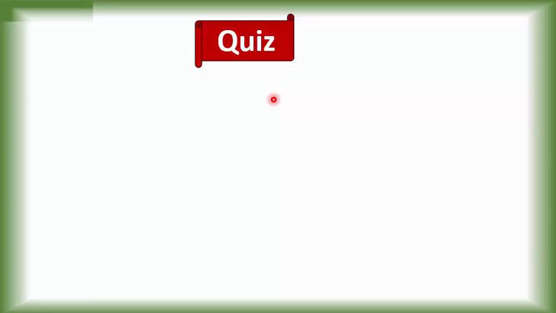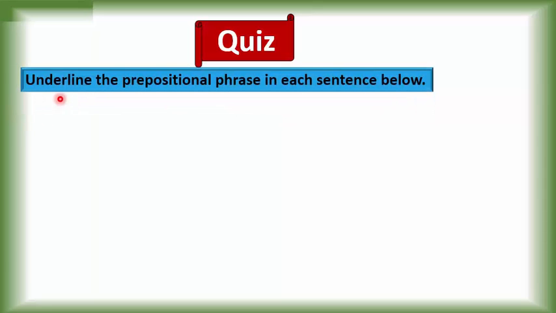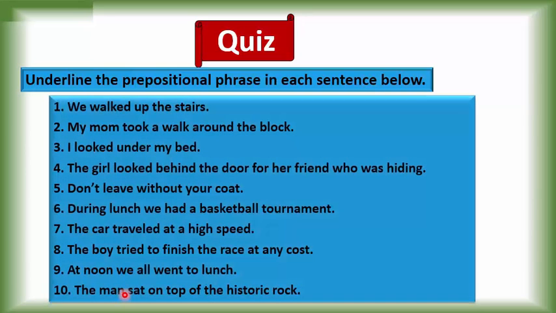Now this is your quiz time. Underline the prepositional phrase in each sentence below. We have given you some sentences. You have to find the prepositional phrase here. For example, we walked up the stairs. So up is called the preposition and stairs is called the object of the preposition. So up the stairs is called the prepositional phrase.